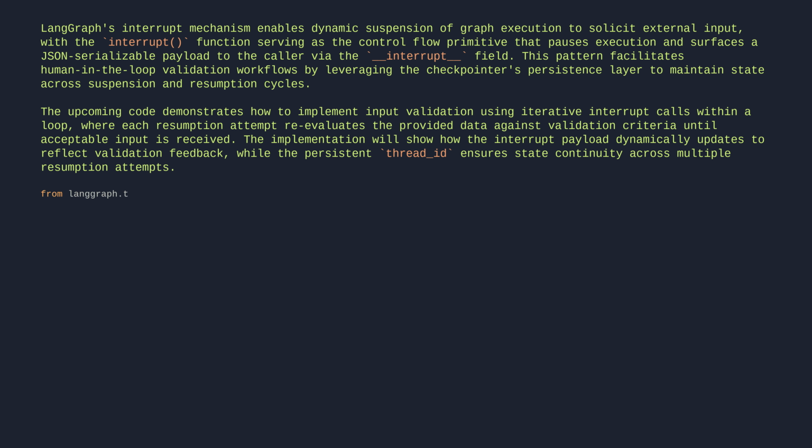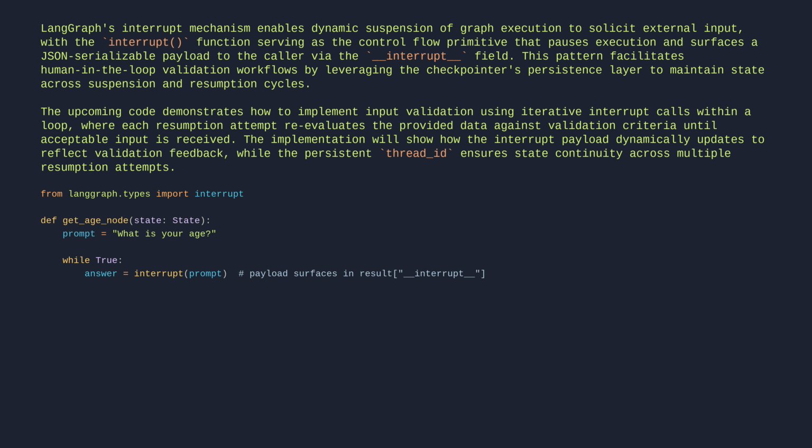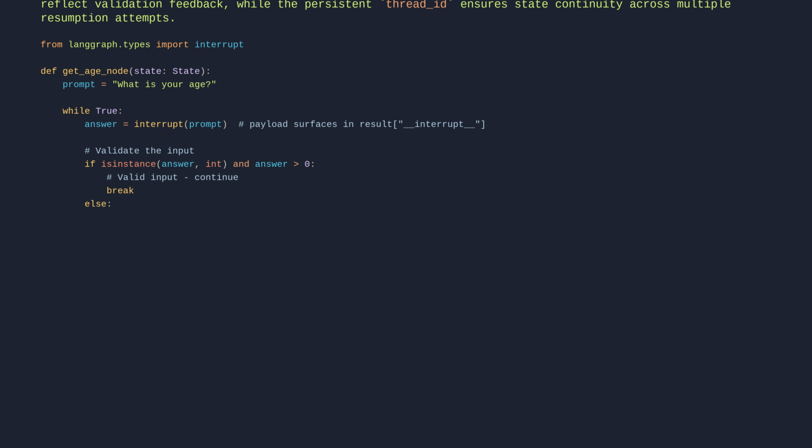from langgraph.types import interrupt

def get_age_node(state):
 prompt = "What is your age?"
 while True:
 answer = interrupt(prompt) # payload surfaces in result["__interrupt__"]
 # validate the input
 if isinstance(answer, int) and answer > 0:
 # valid input, continue
 break
 else:
 # invalid input. Ask again with a more specific prompt
 prompt = f"'{answer}' is not a valid age. Please enter a positive number."
 return {"age": answer}